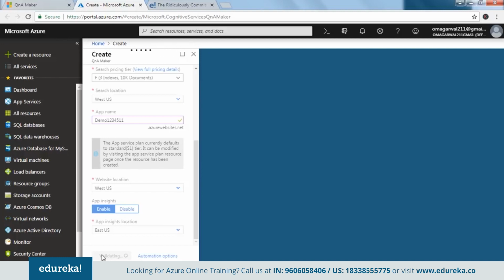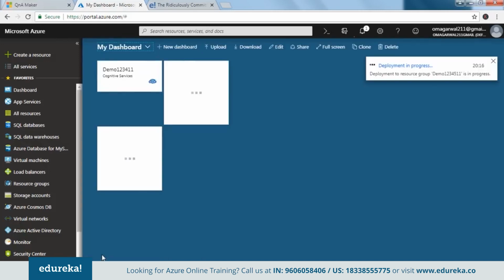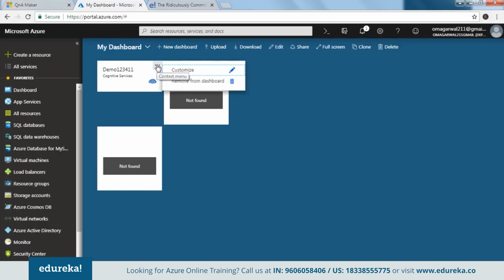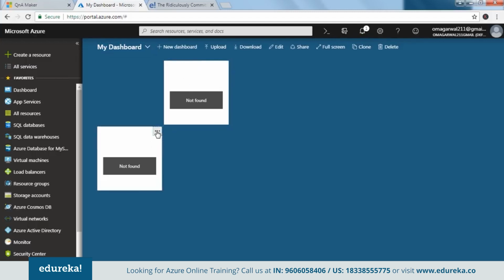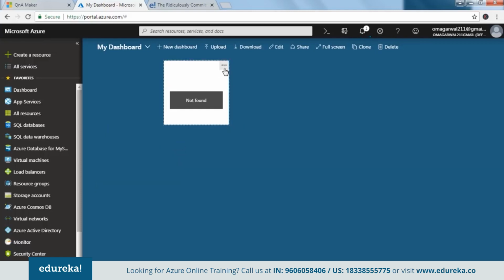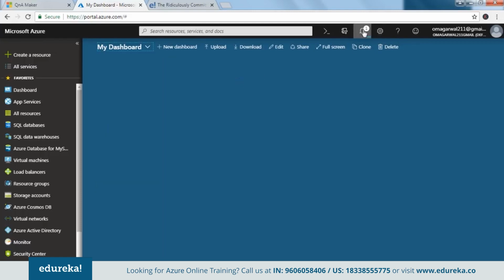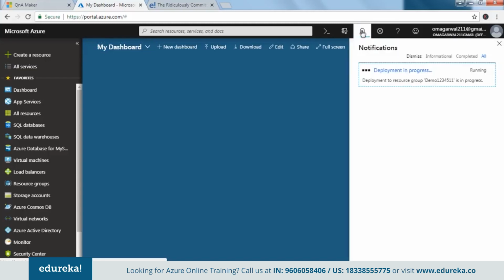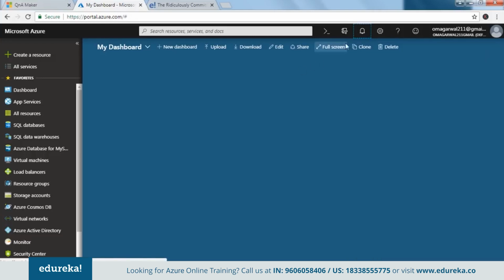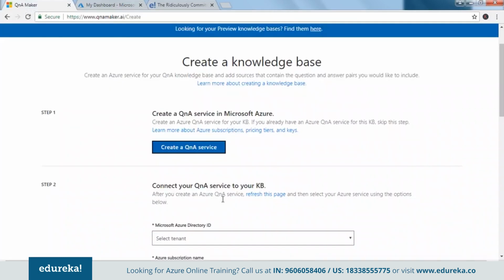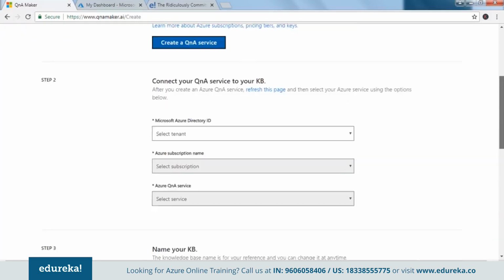Once this thing is created, we can actually go back and then select this. Okay, it's deploying now. These are some of the applications that I created in the past. I do not need them right now, so I'm just gonna go ahead and remove these. Meanwhile, my application gets created here, service rather. Okay, it's deploying. So guys, as I've already mentioned, at times it takes a longer while. So yep, this is what might happen here. Might take a minute or two, or half a minute if we are lucky enough. So once we do that, we are going to come back here, select all the resources, and then we are going to create a knowledge base.